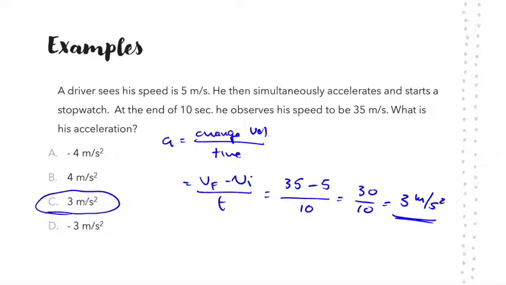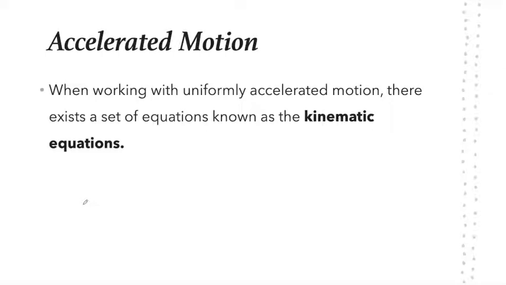All right. Now, what if we want to find more information, not just the acceleration? We want to find information about how far the car moved in a given time interval while accelerating, or we want to find out how long it took an accelerated car to cover a certain distance.